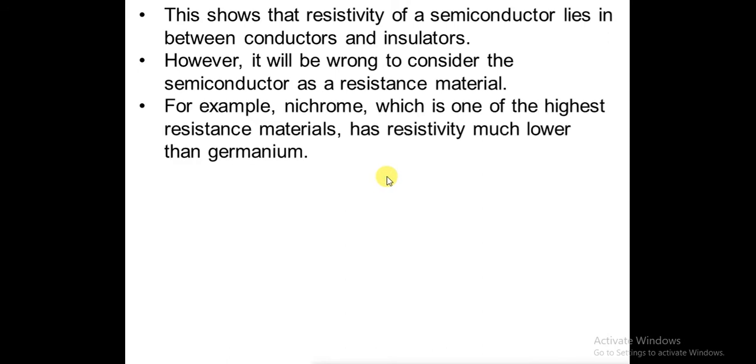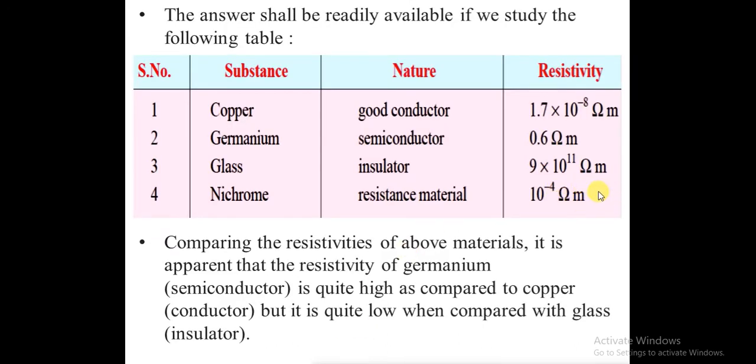Let us consider the example of nichrome. It is one of the highest resistive materials, but its resistivity is lower than germanium. Let us have a look again. The resistivity of nichrome is 10 to the power minus 4 ohm meter, as compared to germanium, which is 0.6 ohm meter. 10 to the power minus 4 means 0.0001 ohm meters, so it is very small.